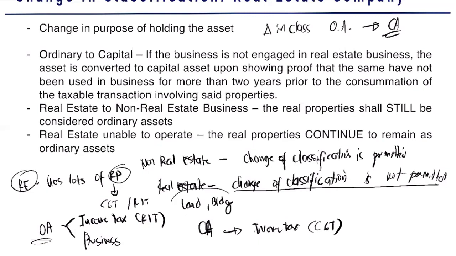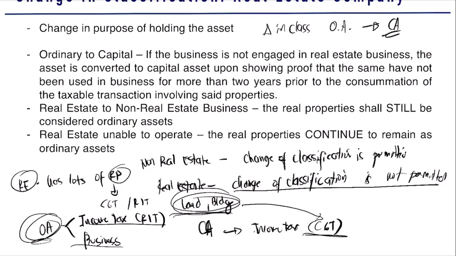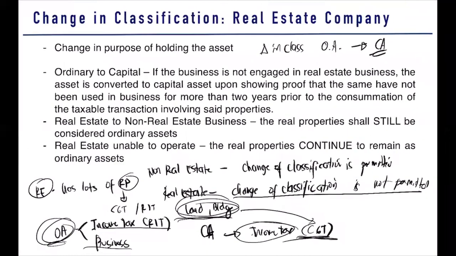So mas malulugi yung ating gobyerno pagka we permit your real estate to change the classification. Why? Because again, your real estate has lots of real property, which is normally the subject of CGT. So if we permit them to change classification, we will lose taxes rather than gaining taxes. We will lose taxes because if that will remain as ordinary asset, we have two taxes, income tax and business tax. But if we will permit the change in classification, we will only have one tax, and that is your income tax.